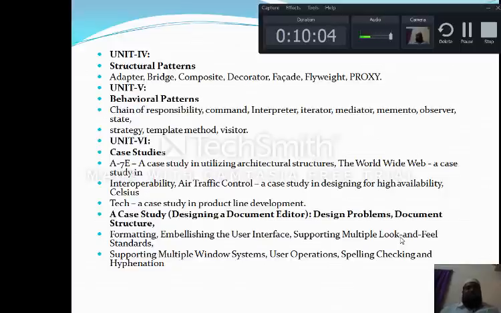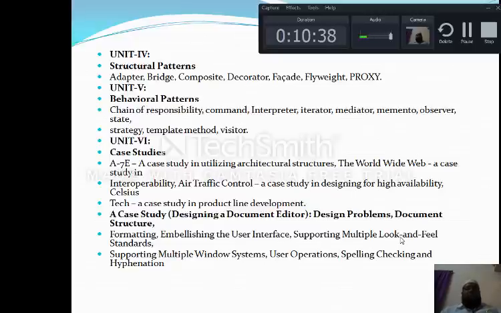Now your Unit 6 deals with the case studies. Although you might have learned the basic fundamentals of architectures, the need for architectures, how software architectures will be, what their quality attributes are, how to build an excellent architecture, and how to make various designs for a particular architecture depending upon the need, considering all these things, we are going to develop some case studies.